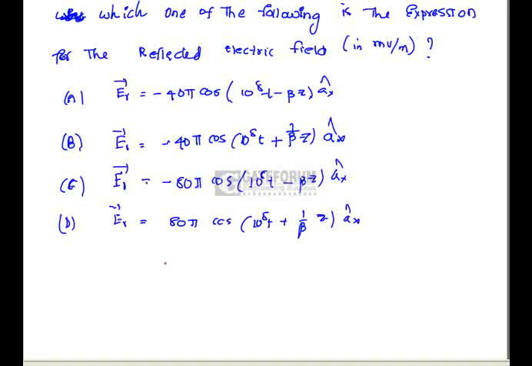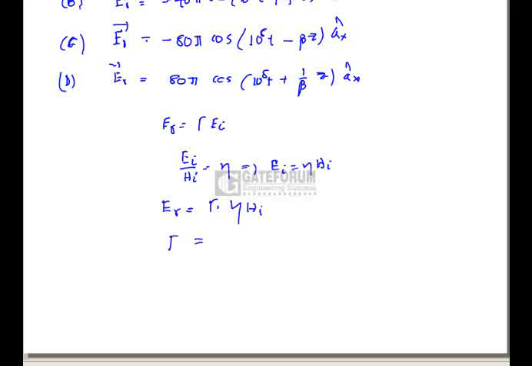Here we know that E reflected is equal to gamma E incident. E incident equals EI by HI is eta, that is EI equals eta HI. So ER equals gamma eta HI. That is nothing but gamma is (eta 2 minus eta 1) by (eta 2 plus eta 1), which is equal to minus 1 by 3.